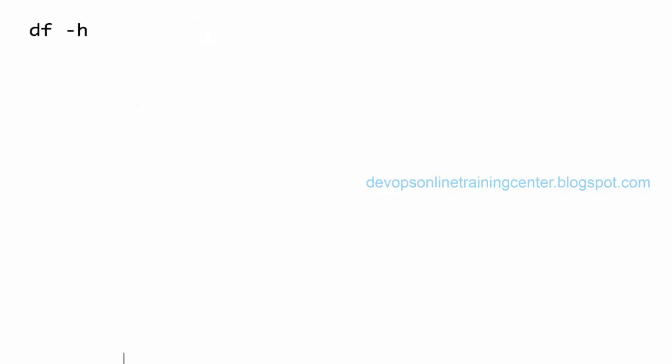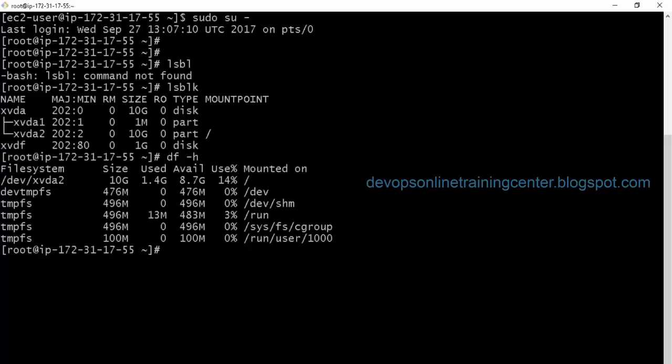When you do df -h, why didn't it show the 1 GB volume that we created? This is the volume we just attached, but it is not yet in use. So it is just a disk. Now we need to create a file system.